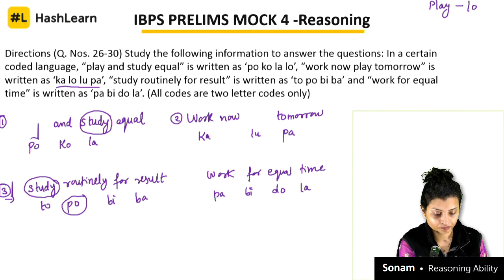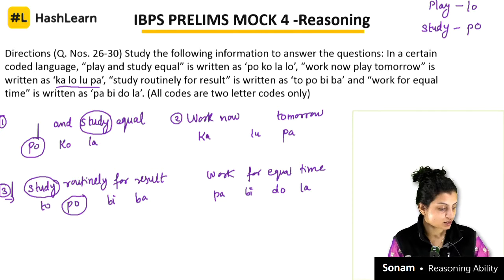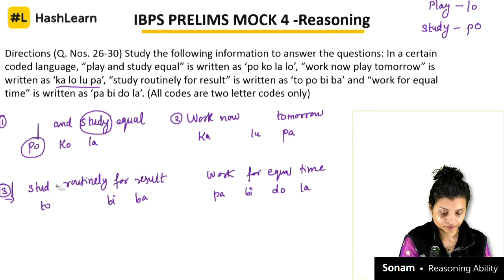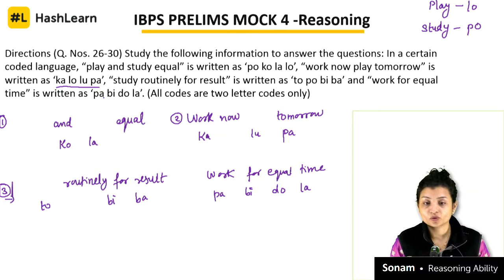KO, no, nothing else, correct? So from here I got that study is PO, right? Again the same process, I will erase it. I am doing it slower over here so that I can explain it properly, but in the exam you can do it quite fast because you just have to do the comparison and nothing else.